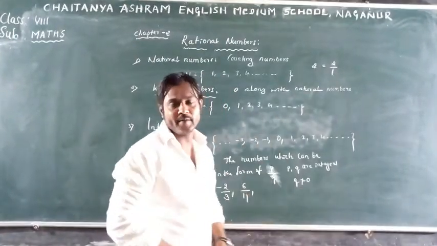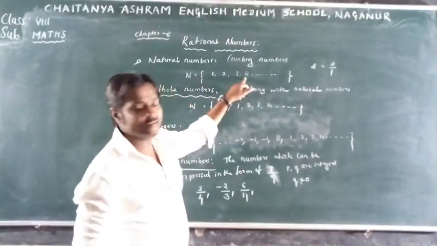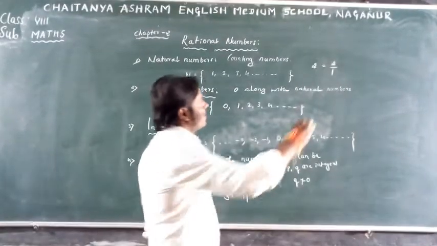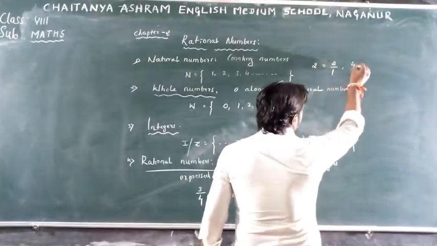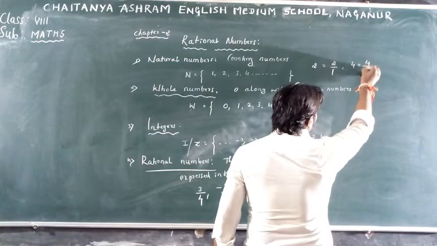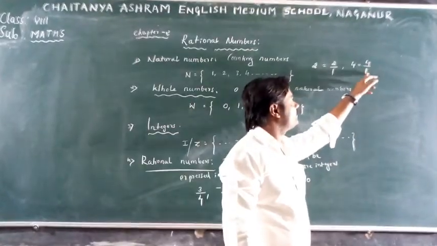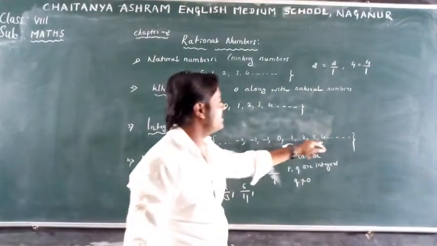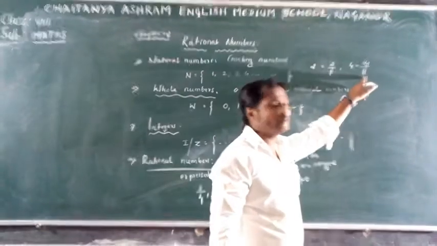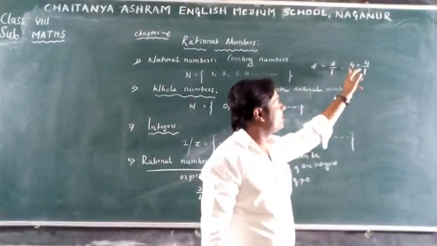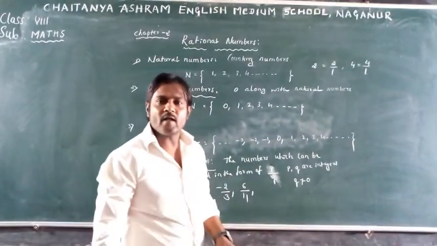Rational number. Consider the natural number 4. That 4 we can write as 4 by 1. That is p by q. 4 and 1 are integers. 1 is not equal to 0. So 4 is a rational number.